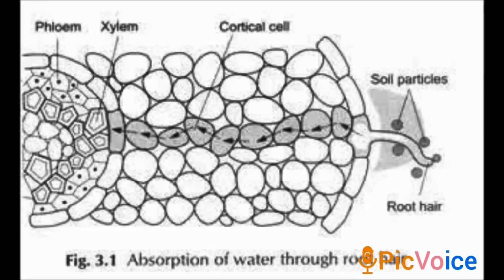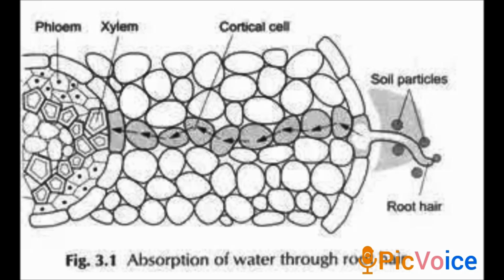This is a picture of the absorption of water from the root. In the image we can see how water from the soil particles moves through the root hair and finally reaches the xylem and phloem. In the image, the round particles are the water molecules.